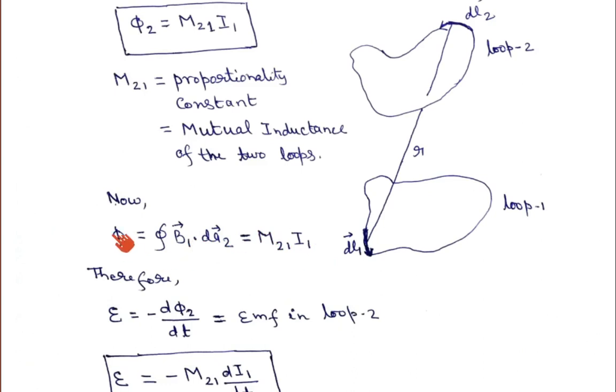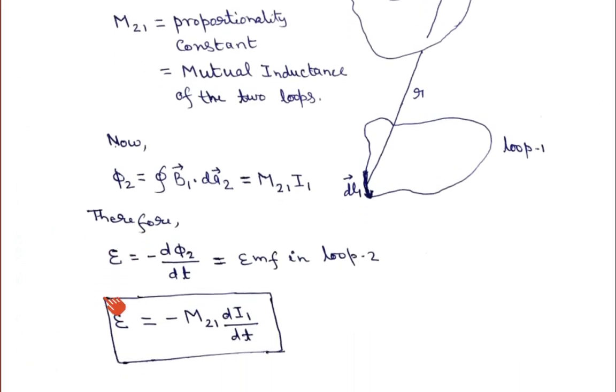It means if we differentiate this phi 2 with respect to time, the number of magnetic field lines passing through loop 2, if you differentiate with time, that will give the EMF which is induced in loop 2. Okay, so we can write the induced EMF in loop 2 because of the rate of change of flux with respect to time. So that is E is equal to minus d phi 2 upon dt.